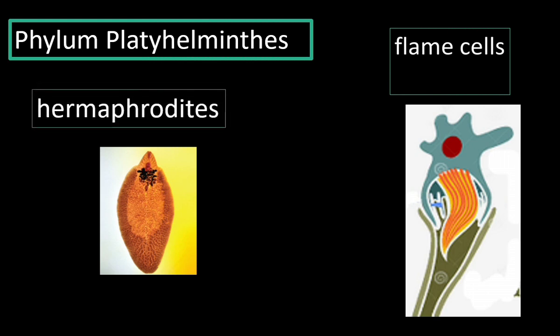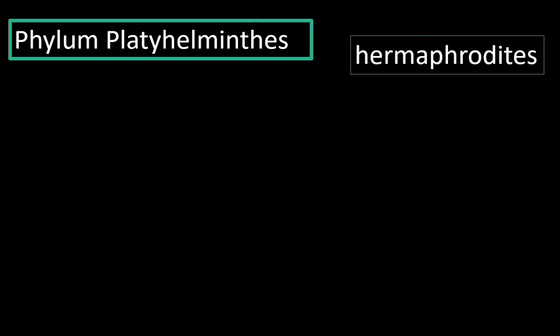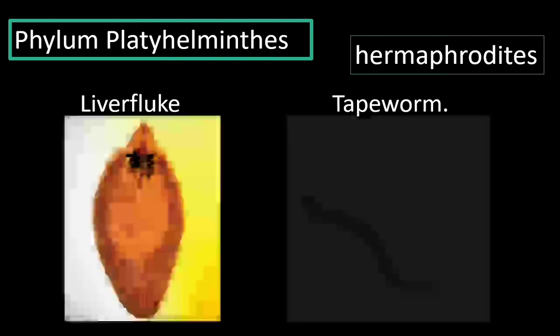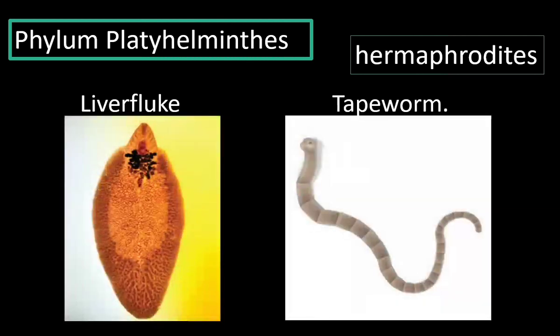They are hermaphrodites. Hermaphrodite animals have both male and female organs in the same animal. Liver fluke and tapeworm are the common examples for the phylum Platyhelminthes. In the next video, we will discuss the remaining phyla of invertebrates.